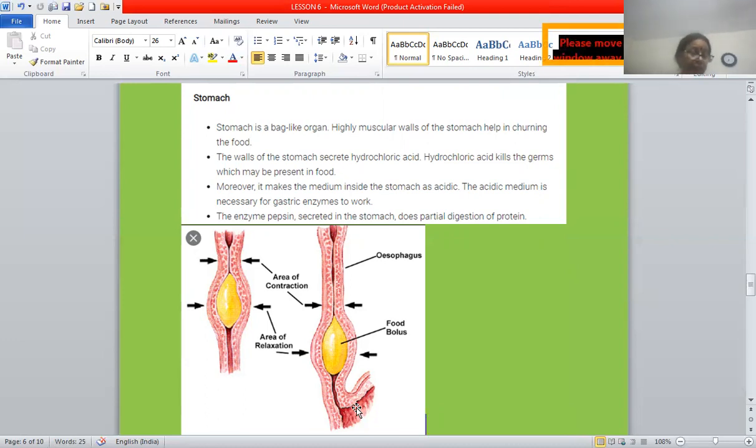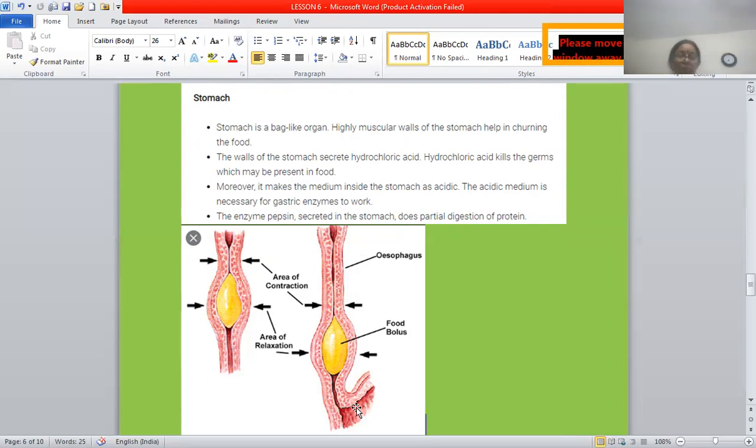What is the function of HCl? HCl kills the germs which come along with the food. It helps in killing, or we can say disinfecting the food, and makes it acidic for the action of enzyme pepsin. HCl has 2 functions. First, to kill the germs which come along with the food, and the second, to make the medium acidic, because enzyme pepsin acts only in acidic medium.